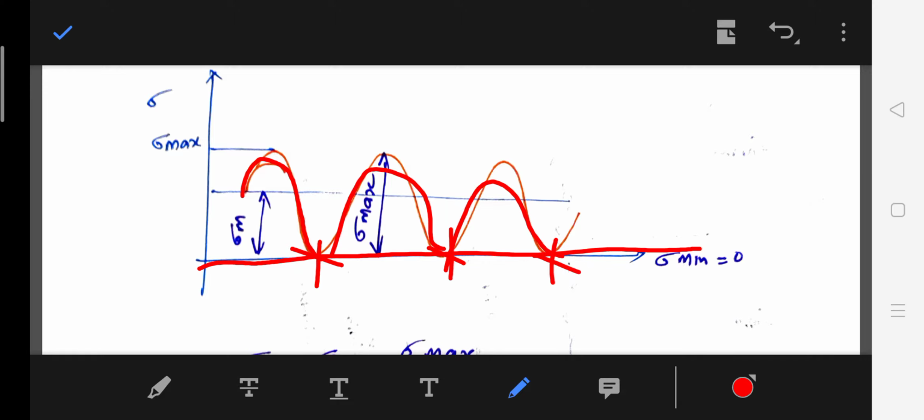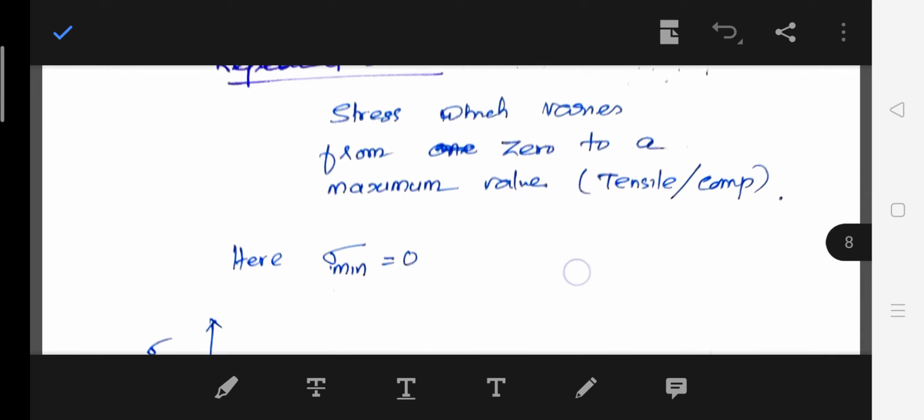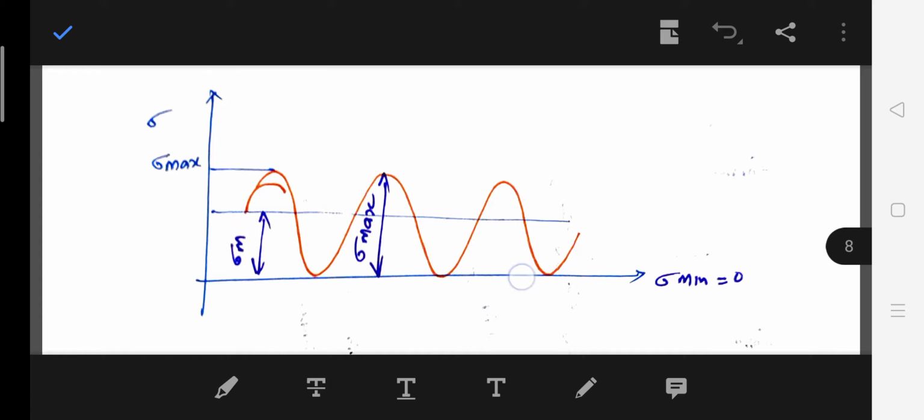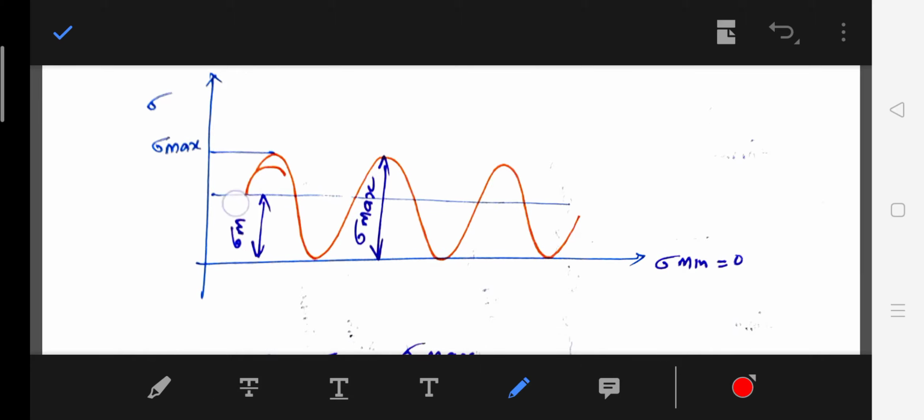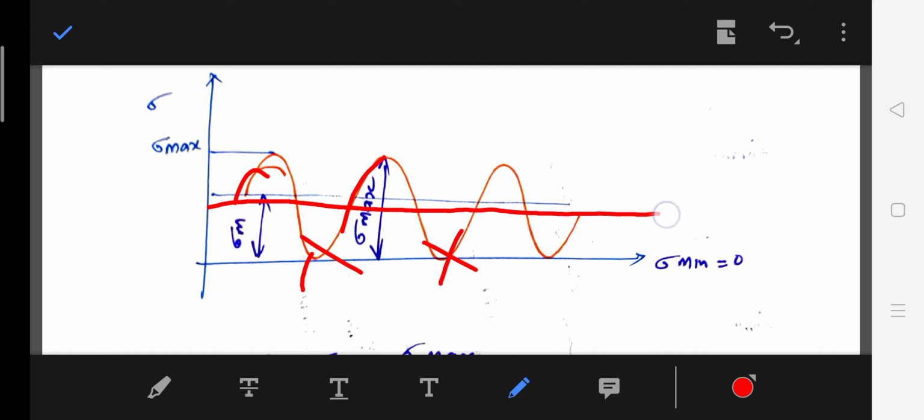See, the minimum value is 0, right? So this stress may be either compressive or tensile. So the maximum value may be either compressive or tensile. The minimum value is 0, right? So what will be the mean? Mean will be passing through the center of the sigma max, right? Because the minimum value is 0.